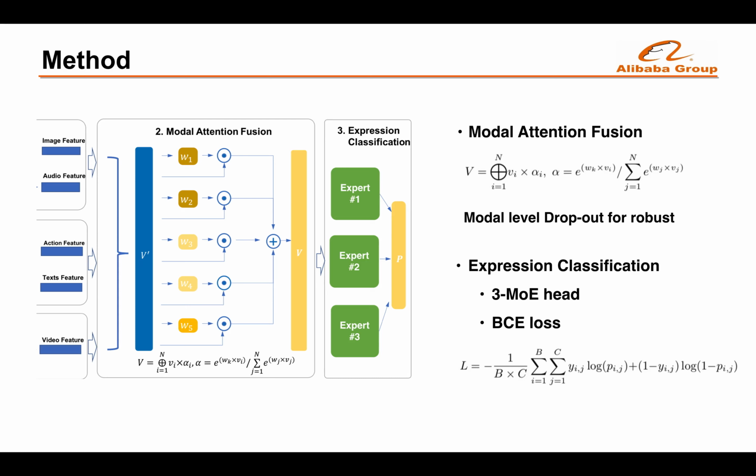The modal attention fusion model is proposed to emphasize more affection-relevant features. We first concatenate the above multi-granularity multimodal features and predict the weight of each feature. Then the weights are used to emphasize more relevant features. And some features may be missing in the video, so we use model level dropout to make the model robust. A 3 experts MOE model is used for expression classification, and we use BCE loss to train all the parameters in our model.